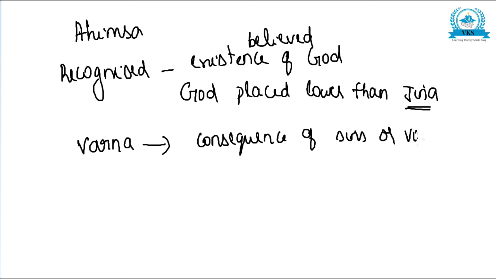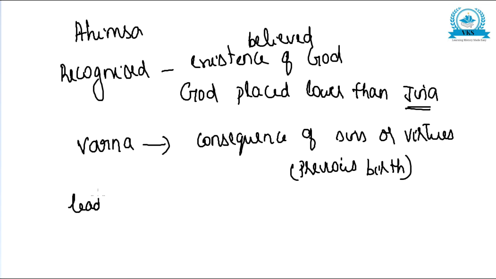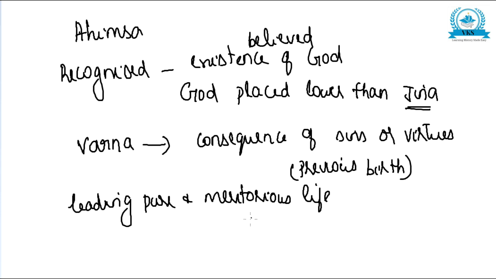In his opinion, by leading a pure and meritorious life, members of low caste can achieve liberation.